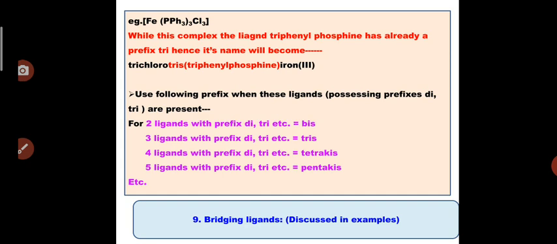There are also other examples where the bridging ligands have a different nomenclature system. We will discuss them with examples in the next session.